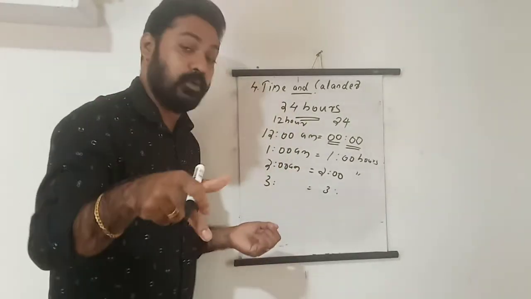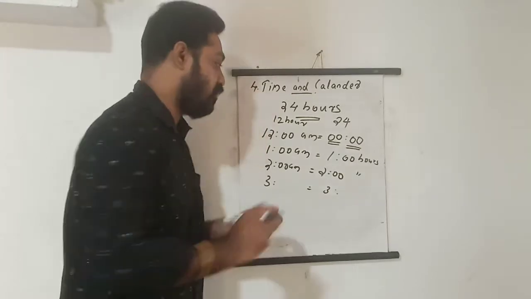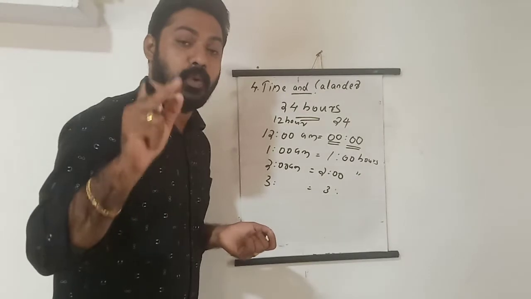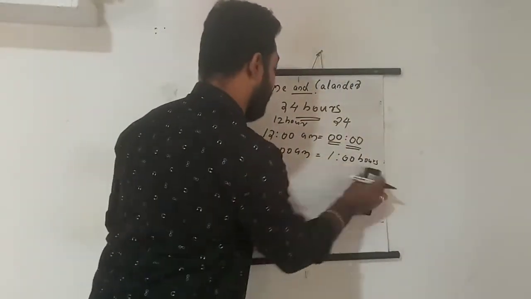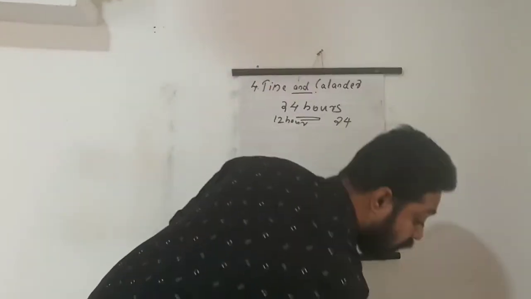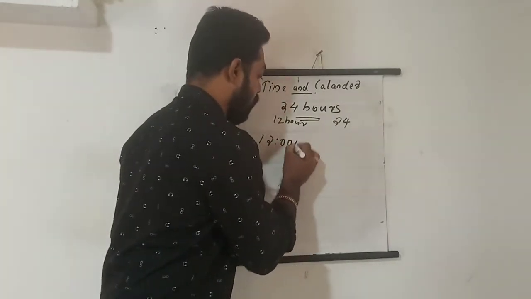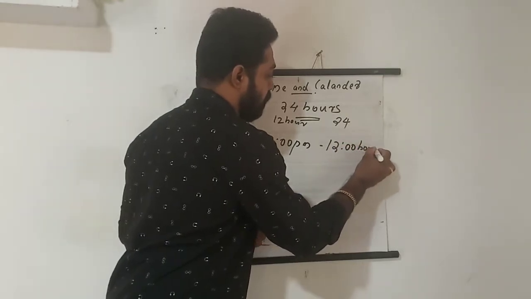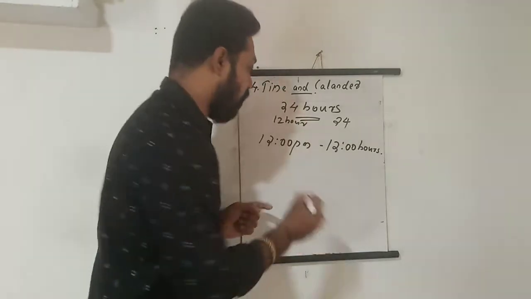Okay, then 12 o'clock noon, that means 12 PM, is what? 12 hours. Understand? That is the difference: 12 AM is 00 hours, but 12 PM is 12 hours. So up to 12 o'clock noon, there is no change between 12 hour and 24 hour. 12:00 PM becomes 12 hours.